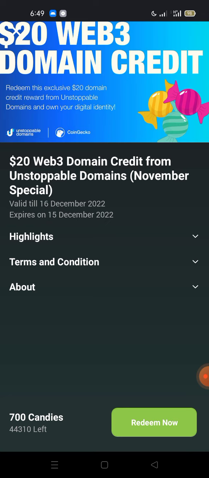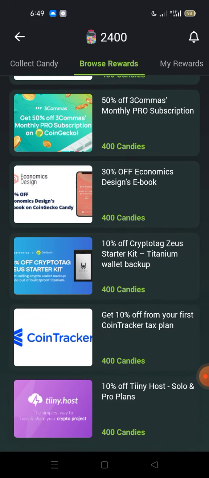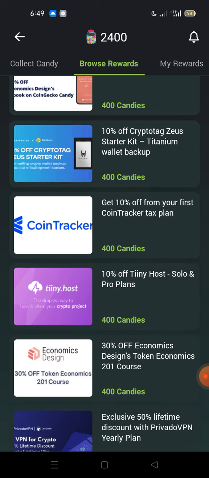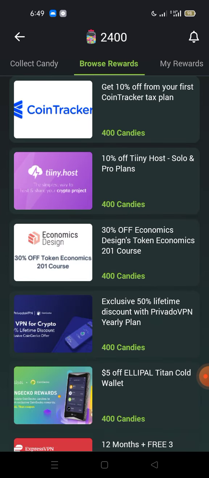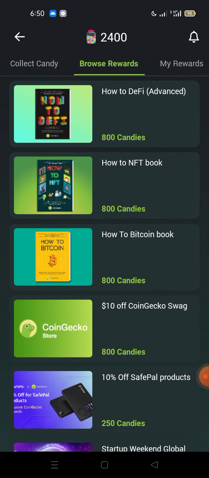So you see that within two weeks, you should have gotten at least 700. A few days ago there was a huge discount on this same deal, where instead of 700 candies you could do it with 400 candies. So you just keep coming on, claiming this. It doesn't look like much, but in this particular case, it's a lot. Sooner or later, more opportunities will pop up from this place, stuff that you might need, so instead of going to buy them, which people actually need to buy, you can now claim them for free, or get huge discounts on them.